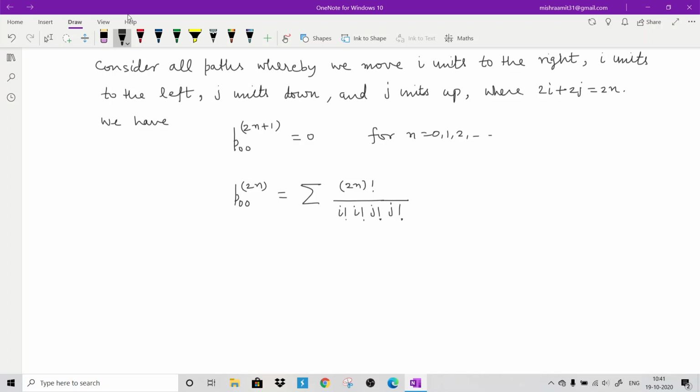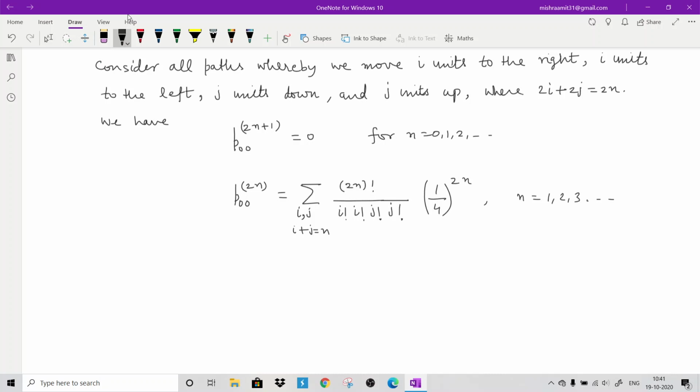These are the overall possibilities, and all probabilities are 1 by 4, so this will be 1 by 4 to the power 2n. Here i and j range such that i plus j equals n. These are the possibilities, and of course n can be 1, 2, 3 and so on.